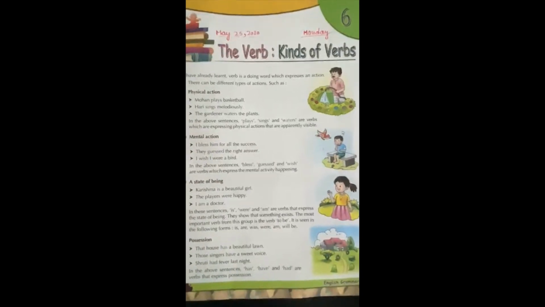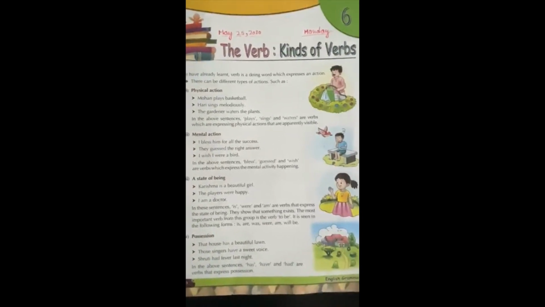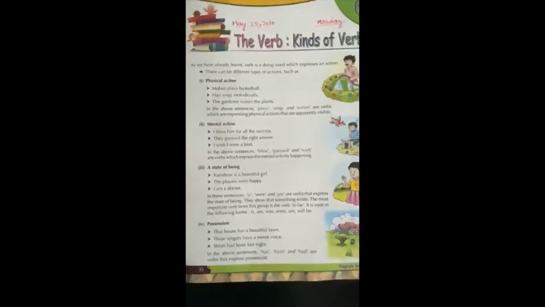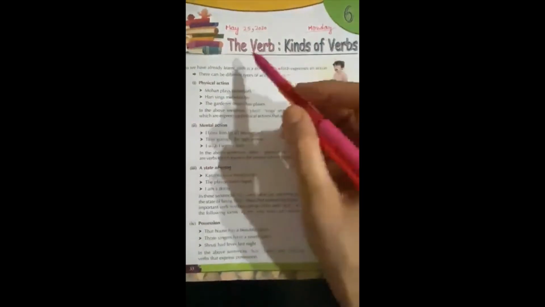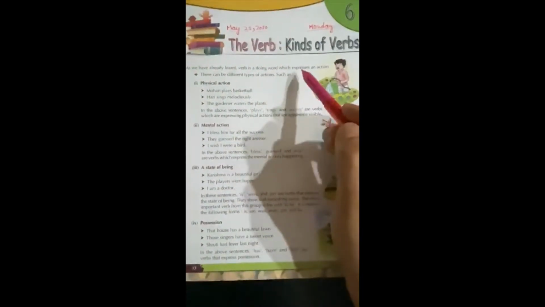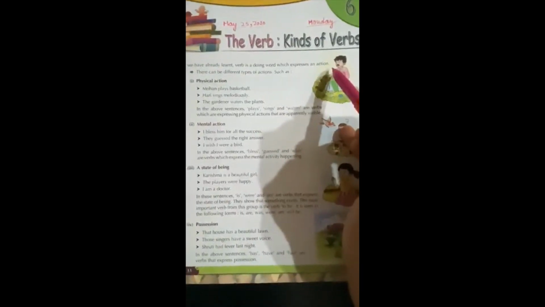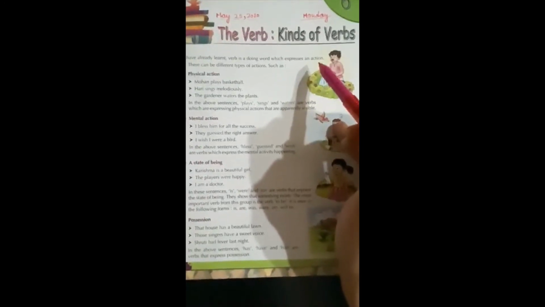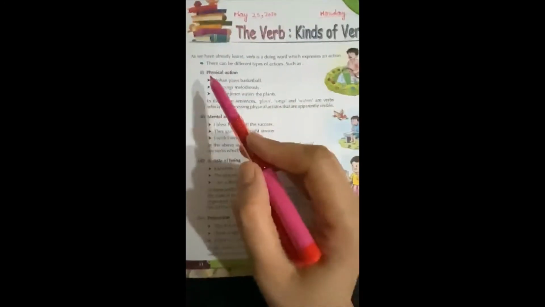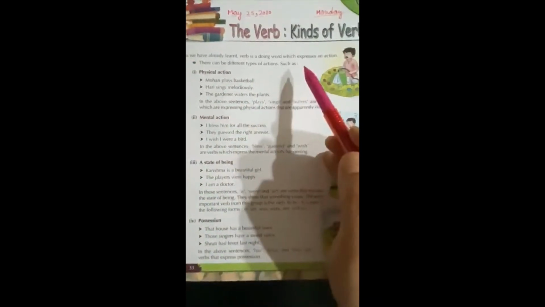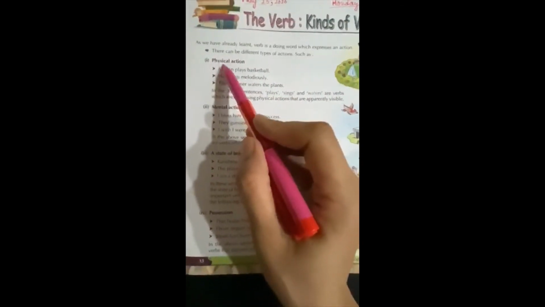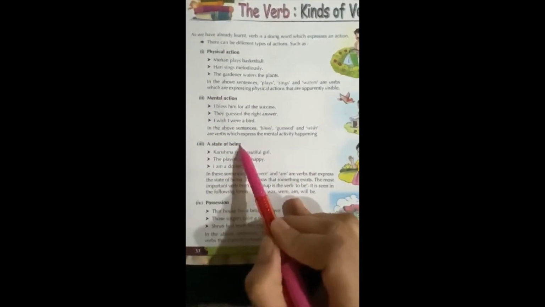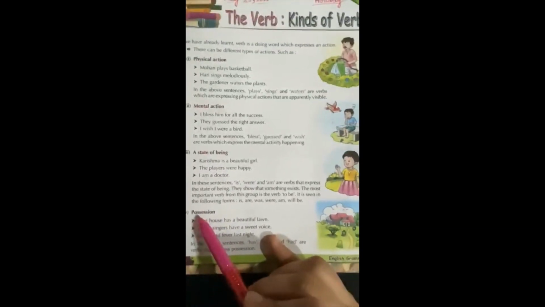Well students, let's start with chapter 6, the verb, kinds of verb. Do not forget to write down date and day. As we have already learned, verb is a doing word which expresses an action. Means what you just do, it is verb. There can be different types of actions such as physical action, mental action, a state of being action, and possession.